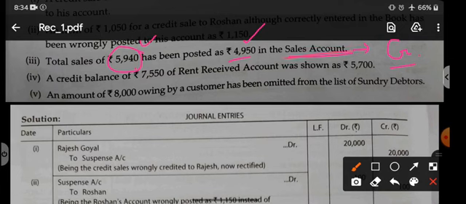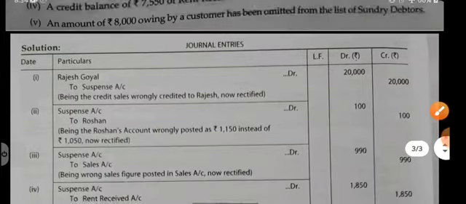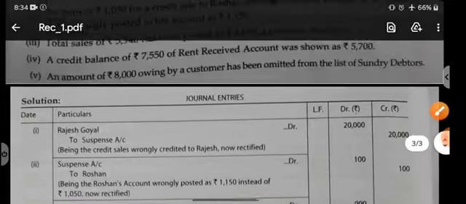So the sales account is normally credited, and you should credit the sales account again because the amount is less. The amount is not more. If the amount was more, then we should debit it. But right now, no need to debit. You should credit because the sales account is already less. So this is the entry: suspense debit to sales 990 rupees.